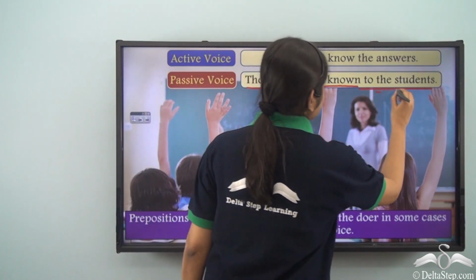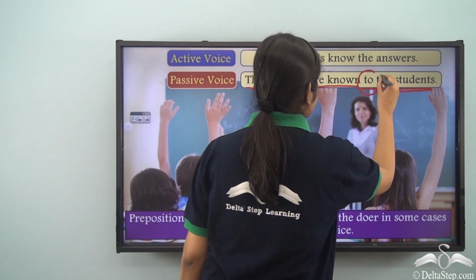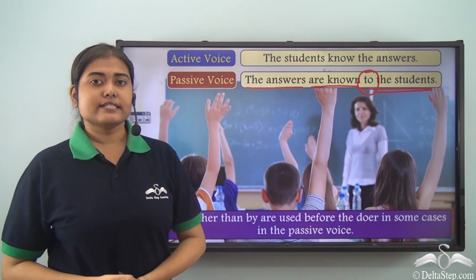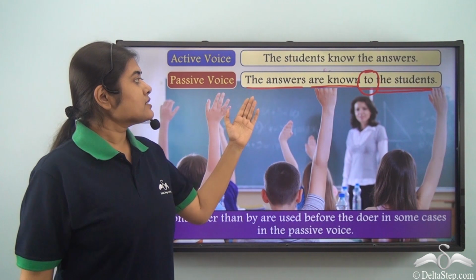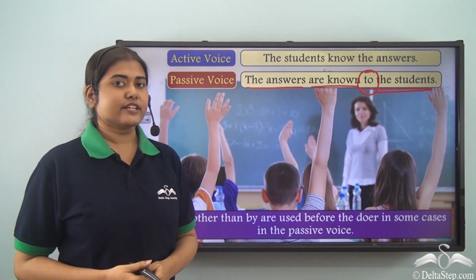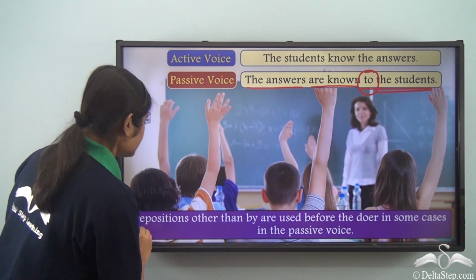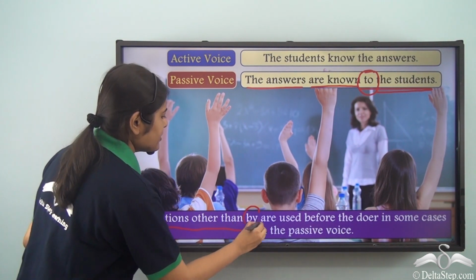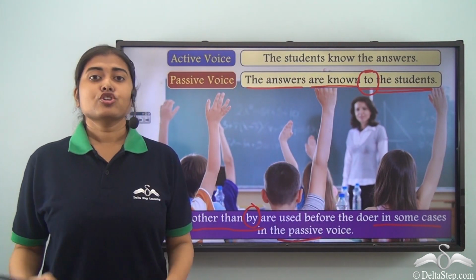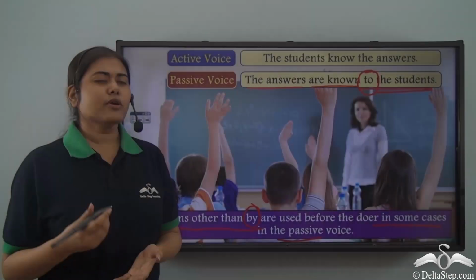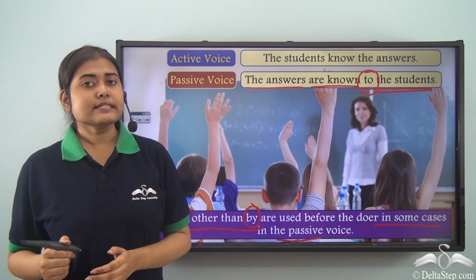Now you will note that the doer is the students, which has been mentioned after the verb. But notice the preposition. Till now in all the examples we have seen that we have used the preposition "by." But here "the answers are known by the students" is not the correct way of writing. We write "the answers are known to the students." So you have to know that prepositions other than "by" are used before the doer in some cases in the passive voice. So it is not always the preposition "by." You may also have to use other prepositions, as in "to" here, in order to write a sentence correctly.